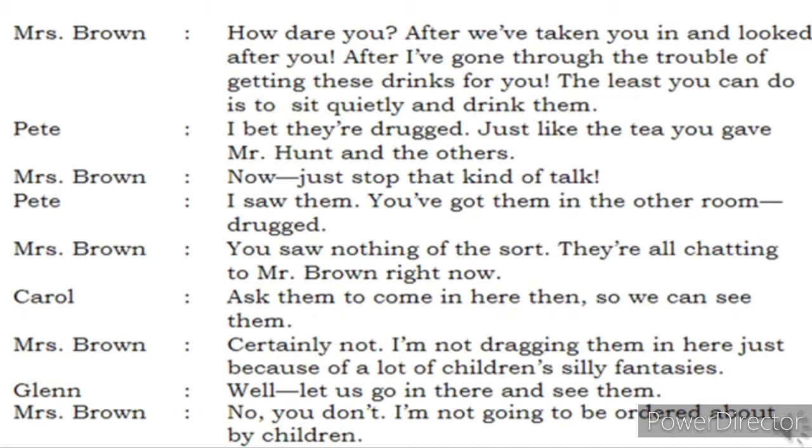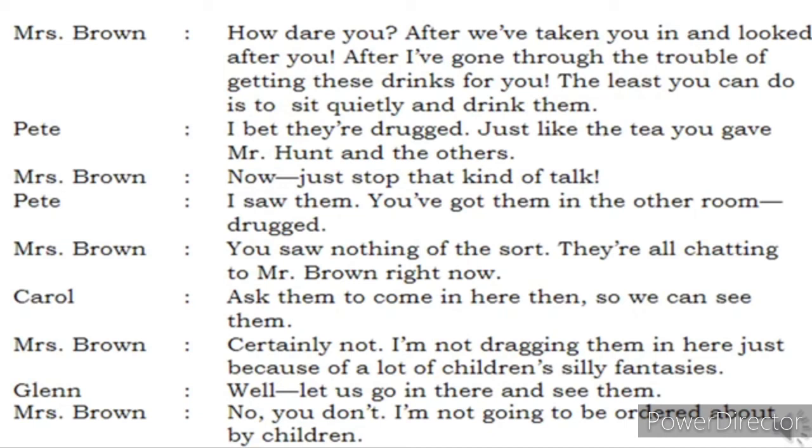Glenn says, well, let us go in there and see them. At least leave us to go and see them, is Glenn's answer. Mrs. Brown says, no, you don't. I am not going to be ordered about by children. I don't want me to be ordered by you people. I will not let you people go and see your teachers, she says.